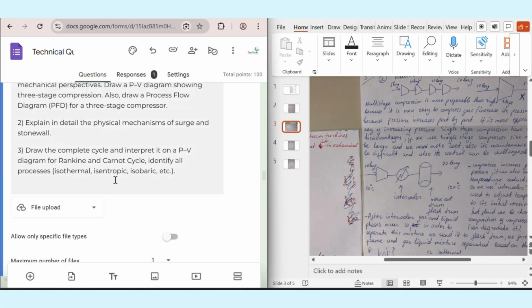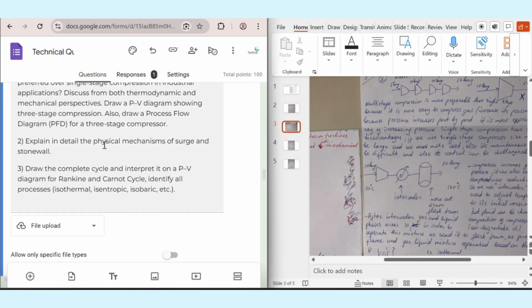Okay, and the third part, draw the complete cycle and explain in detail the physical mechanism of surge and stone wall. Okay, in a compressor, we have two types of operational issue that you should remember. First one is surge. Surge occurs when the compressor is forced to operate at low flow rate, and it will cause flow reversal and oscillation in the process.